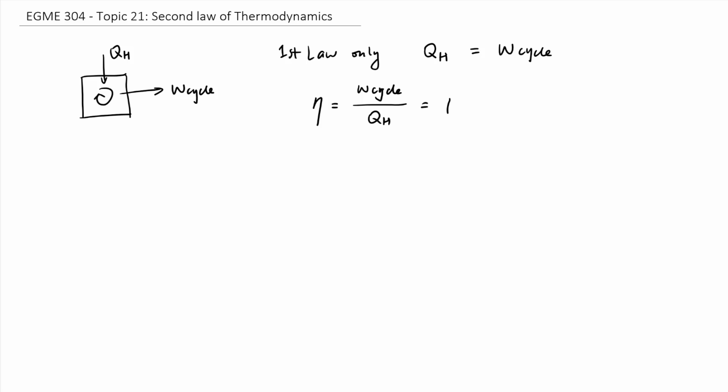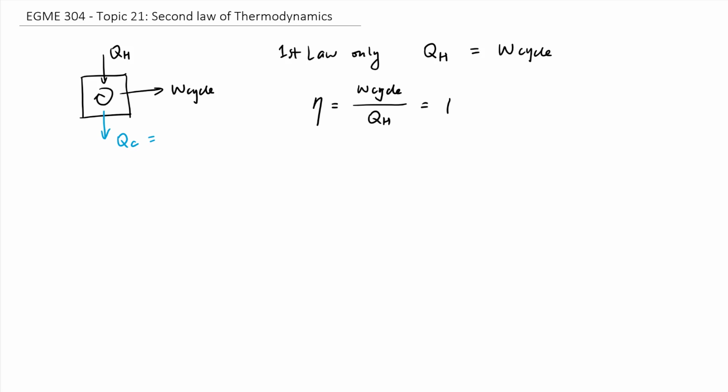This is wrong because we did not apply the second law to our design. What the second law says is you have to lose heat, QC. Think of the exhaust coming out of the engine, and this heat is just lost to the environment, never coming back. So the second law says that during this process, you have to lose some heat.